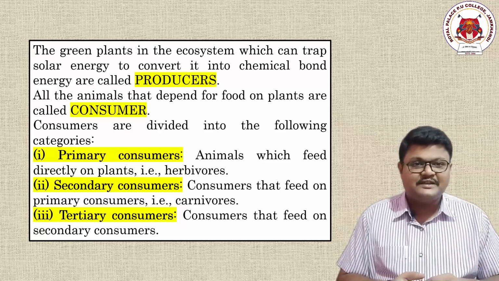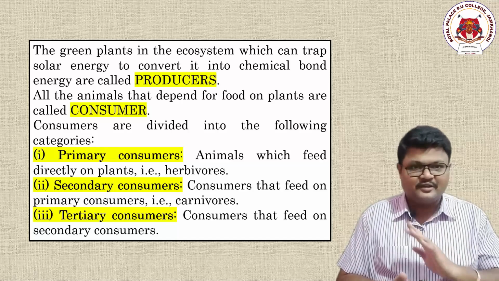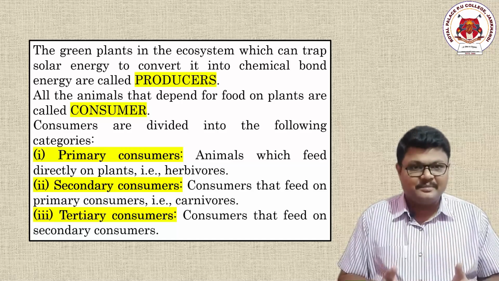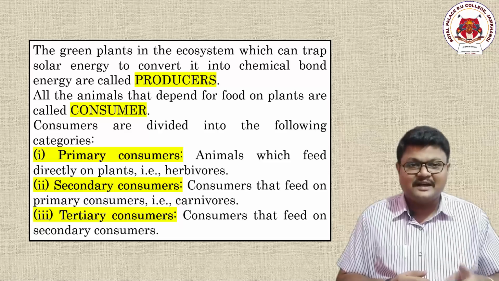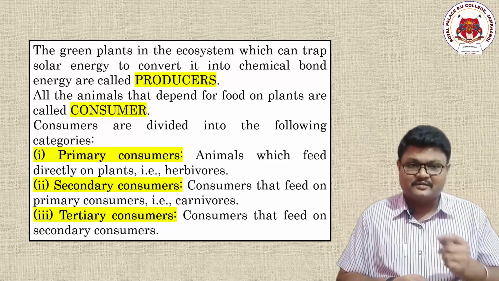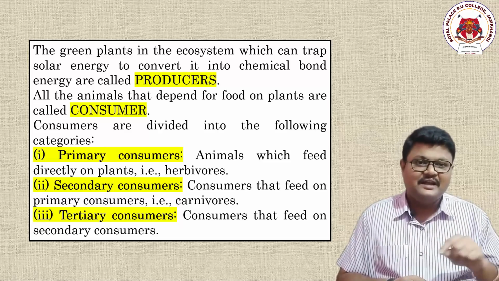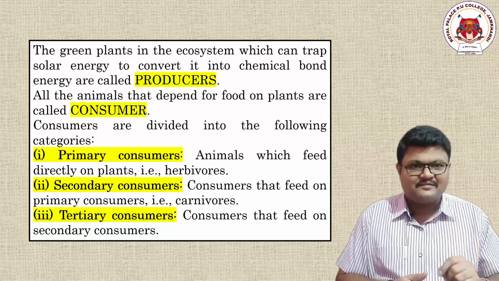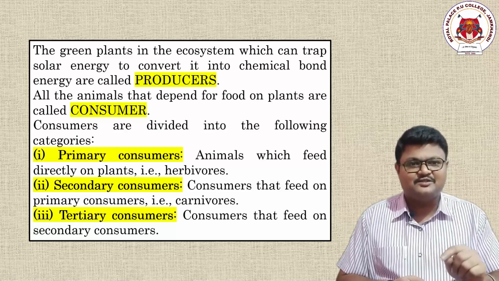Point number 2, secondary consumers. These are once again heterotrophic organisms. These cannot prepare their own food for their growth and development, and these are completely dependent on primary consumers. These are called carnivorous organisms, because the primary consumers are called herbivorous organisms, vegetarian. Carnivorous means non-vegetarian organisms. These survive by eating the vegetarian organisms such as primary consumers only.